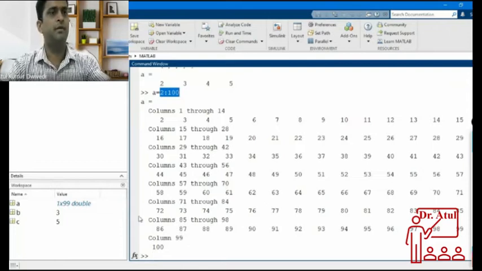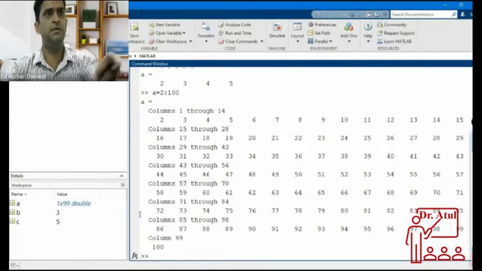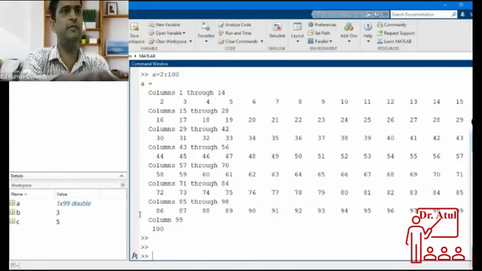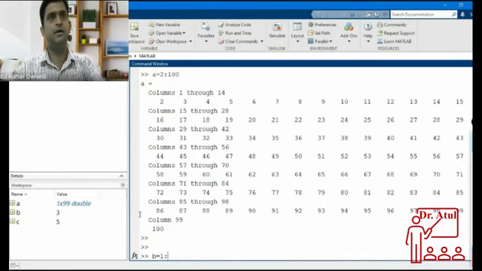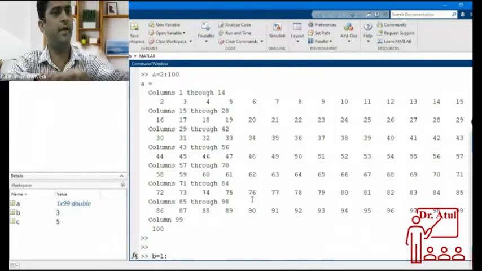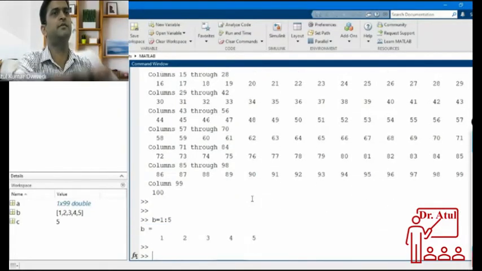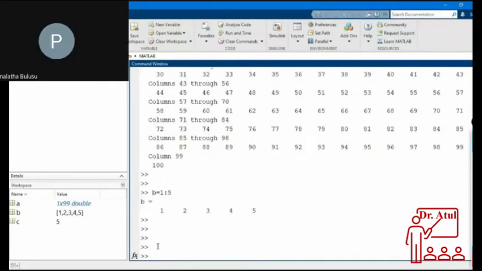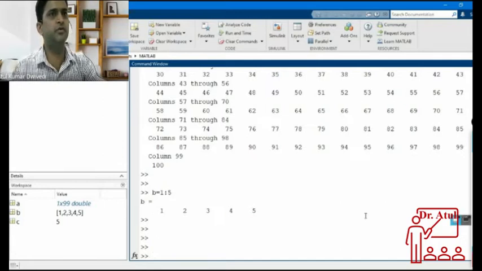Okay. So if I want to store numbers from 1 to 5 into B, what should I write? If I want to store numbers 1 to 5 into variable B, what should I write? Let me open so that I can see your chats. What should I write? Anybody? 1:5. 1:5. Very, very nice. So 1:5. This will do the job. I have to just write 1:5. So this is stored into B.